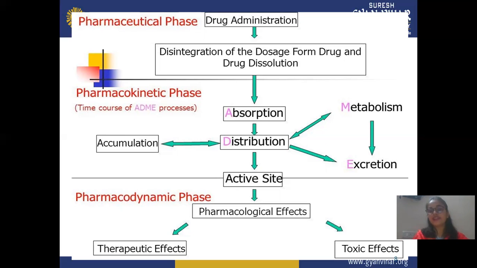And after distribution, it reaches the active site where the pharmacological response is required. At this active site, your pharmacodynamic parameter starts. At the particular site, it shows a pharmacological effect. This pharmacological effect may be a therapeutic effect or a toxic effect, because some drugs show more toxic effect. So after the therapeutic effect, it may show some amount of toxic effect. This depends on the concentration of the drug and which drug you use. Every drug has a different toxic effect or different limit of toxic effect.